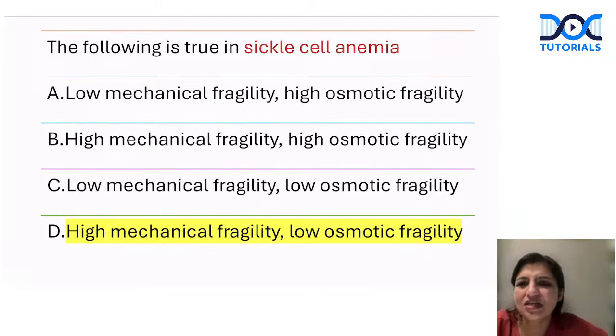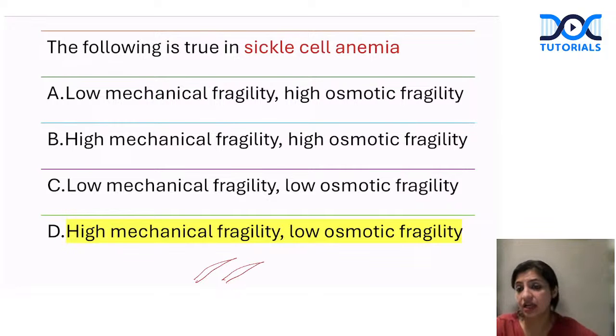Okay, so this is a googly question. I'm sure all of you would have answered this. This is a repeat question from your INI CET. So which is true in sickle cell anemia? Remember sickle cell anemia, I've already told you this so many times that these sickle cells are very dehydrated cells.